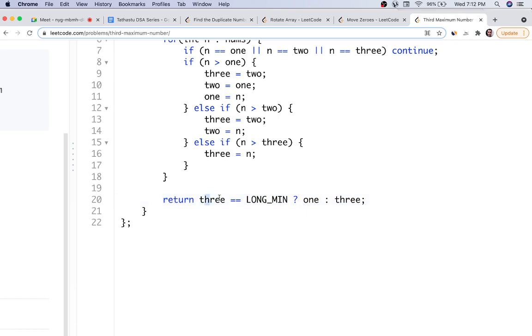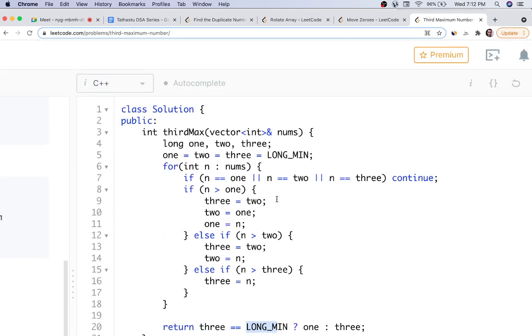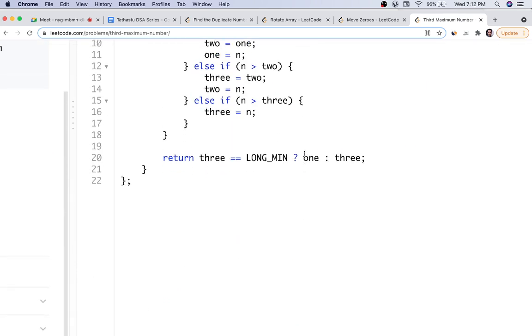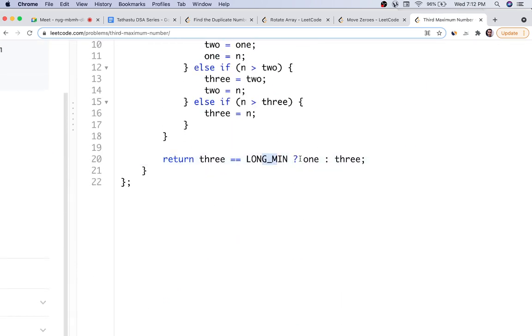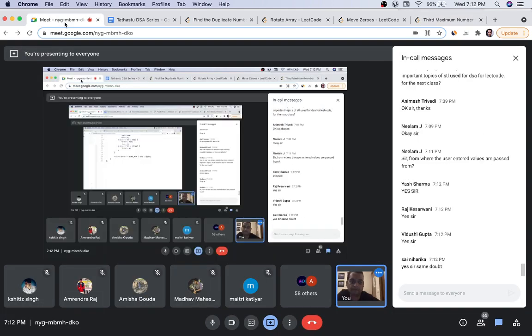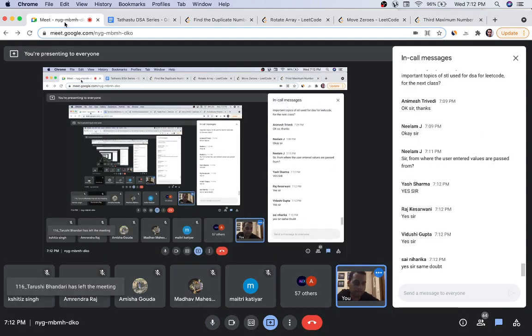So what we are checking is, if 3 is equal to the default value, let's say there is no third maximum found in this array, so we will compare with long min. If it is true, if it is equal to it, we will send the largest number as it was mentioned in the problem, else we will send the third largest number. Okay, logic is clear?